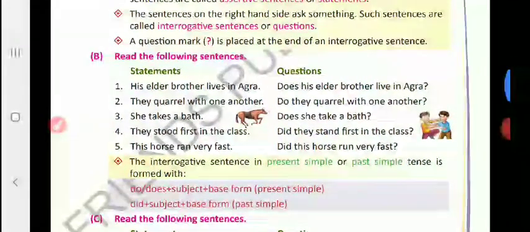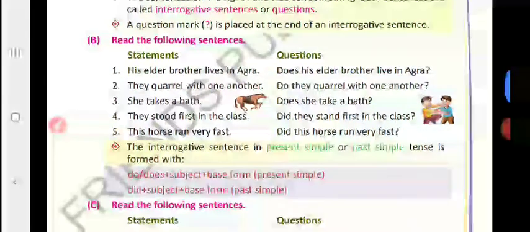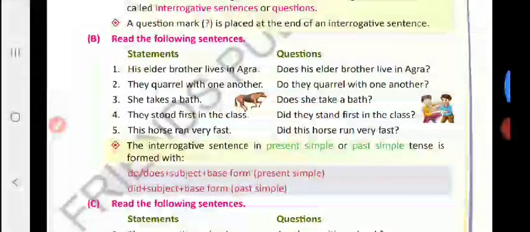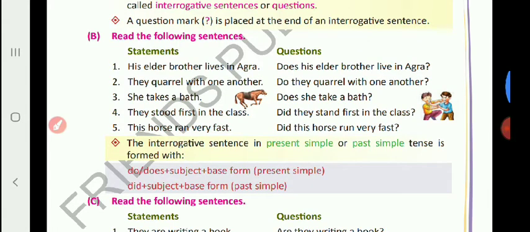See, read the following sentences, change statements into questions. See, if the sentence is in present simple tense and if the subject is singular, then take does plus subject plus base form of the verb and at the end question mark. Okay. For example, he runs very fast.